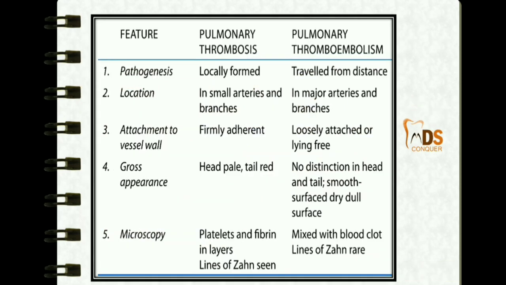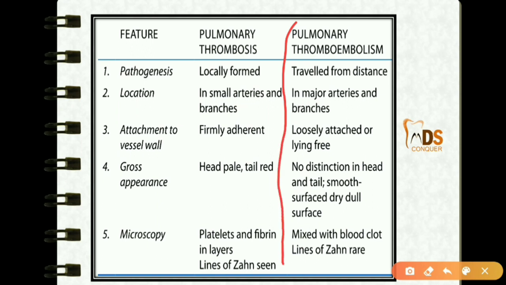Then this is the difference between pulmonary thrombosis and pulmonary thromboembolism. The pathogenesis here is locally formed, whereas emboli, as the name indicates, travel from a distance. Location will be in the small arteries, whereas thromboembolism will be in your major arteries. Thrombus is firmly adherent to the vessel wall, whereas an embolus is loosely attached to the vessel wall.